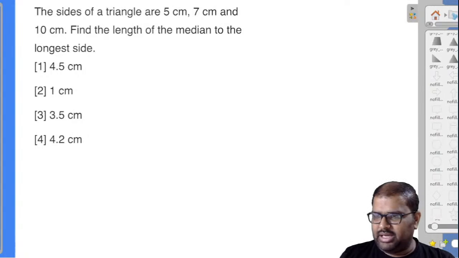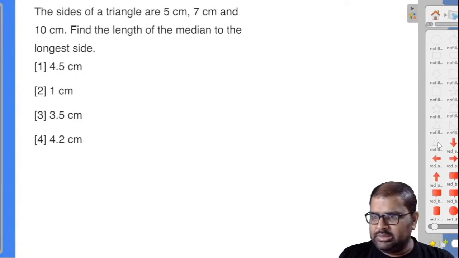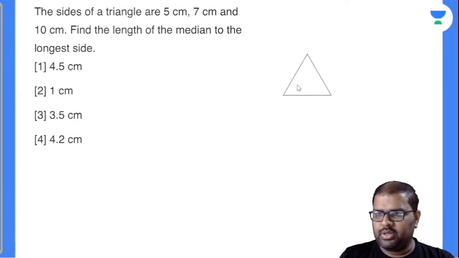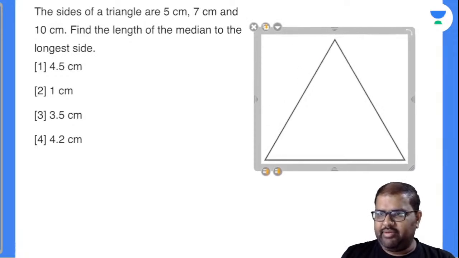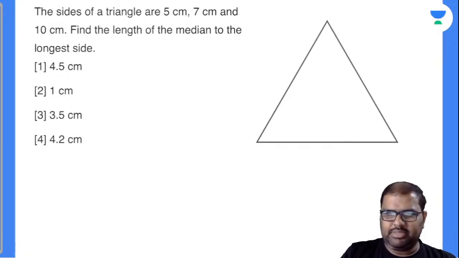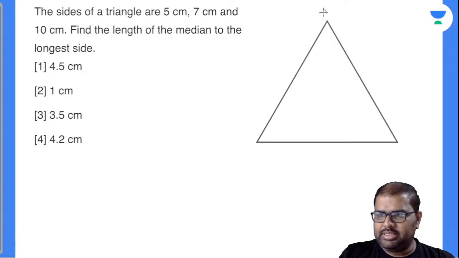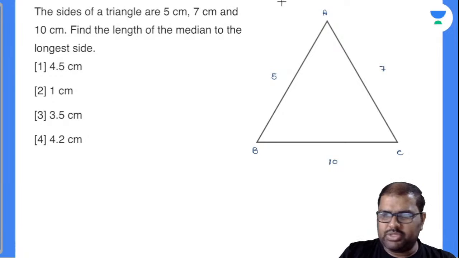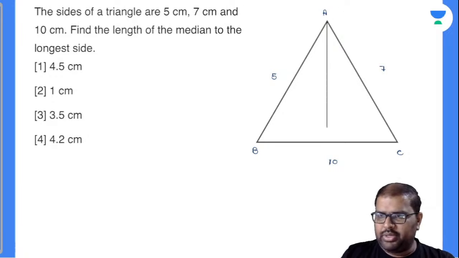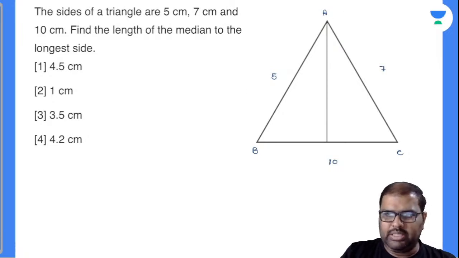Take down, I'll solve it. The sides of a triangle are 5, 7, 10. A, B, C. Find the length of the median to the longest side. I'll take the longest side as 10, 5 here and 7 here. As I said, you can solve the same question using Stewart's theorem or Apollonius theorem.